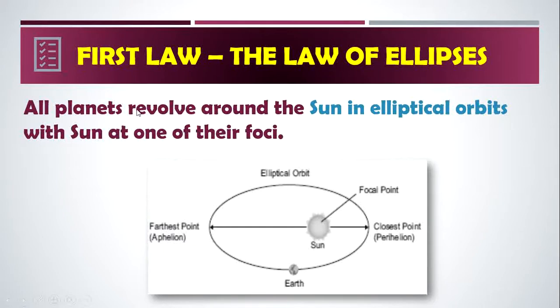So what is the first law? All planets revolve around the sun in elliptical orbits with the sun at one of their foci.